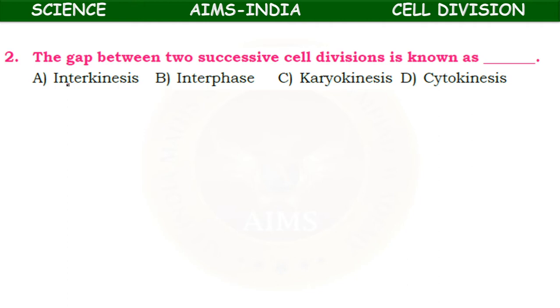Next, the gap between the two successive cell divisions: interkinesis, interphase, karyokinesis, cytokinesis. Here karyokinesis means division of nucleus. Kinesis means division. Karyon means nucleus. Here cyto means cytoplasm. Kinesis means division. So remaining all are division; interphase is the gap between the two successive cell divisions.